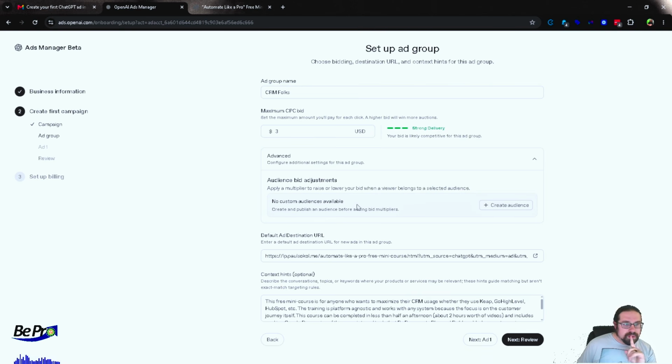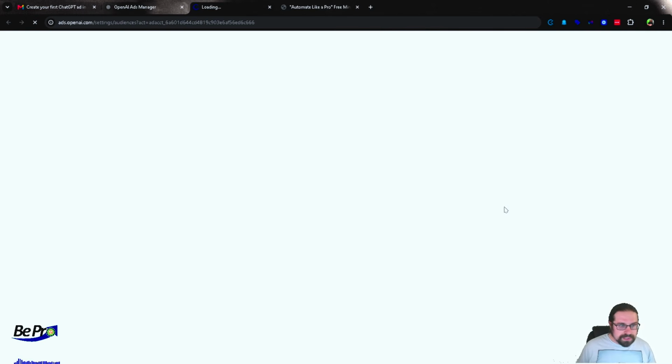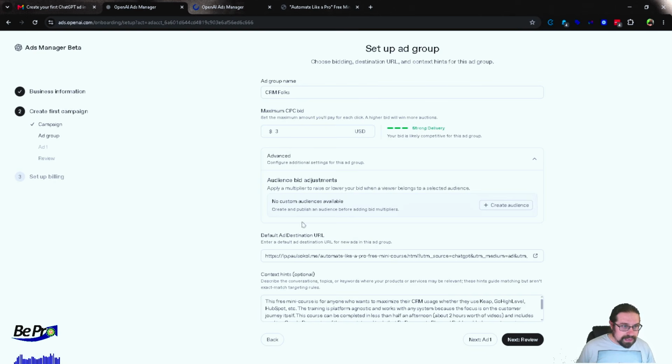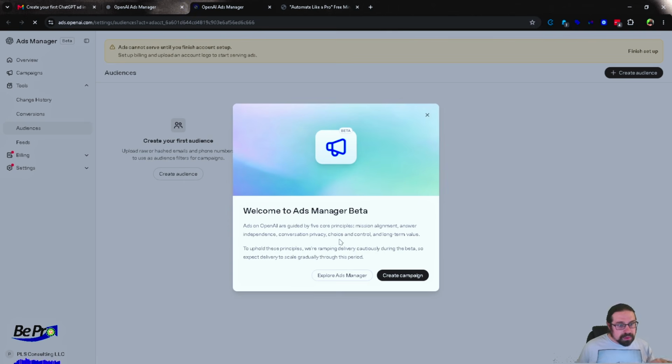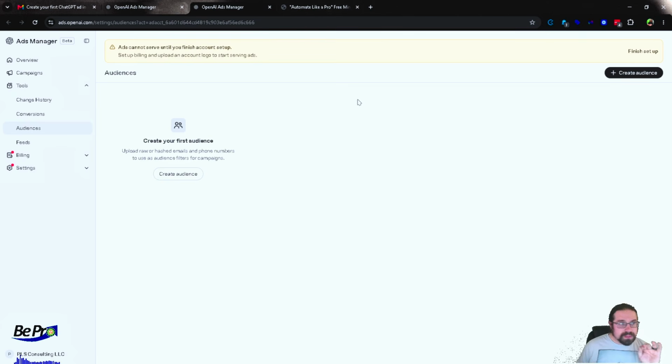Now, this is interesting. Before, there have been no settings at all. Nothing. Just maybe some context hints, right? This is what I'm most excited about. Let's go look at the audiences we can create. What can we dig into? Okay, so this has now opened up a new tab, and it's taking me into the actual Ads Manager beta. Okay, cool. So this is the back-end stuff here.